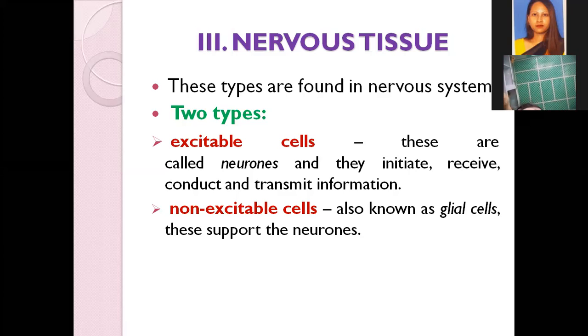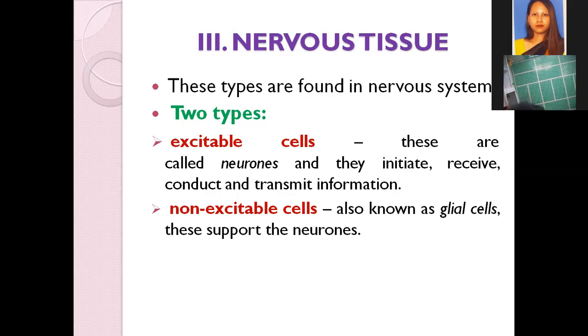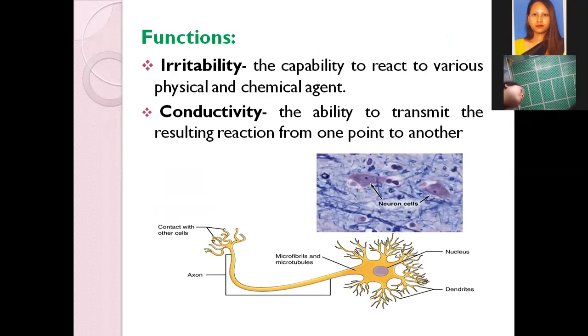Then if you say non-excitable cells, that means these are the cells which don't receive any signal, they don't transmit any form of information, but they act as a support system for the neurons. So in nervous tissue we have the neurons as the excitable cells, and we have the glial cells as the non-excitable cells. They don't perform any transmission of information, but they only act as a support for the neurons.